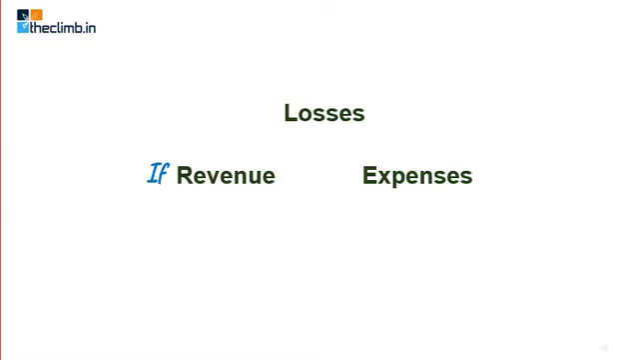Now what happens in case of losses? In case of losses, revenues are less than expenses. If the revenue of the doctor is rupees 70,000, but the expenses of the doctor are 90,000, in that case the doctor has suffered a loss of rupees 20,000. So it is still the difference between revenue and expenses. Loss also means the difference between revenue and expenses, but the only thing is expenses are more than the revenue.